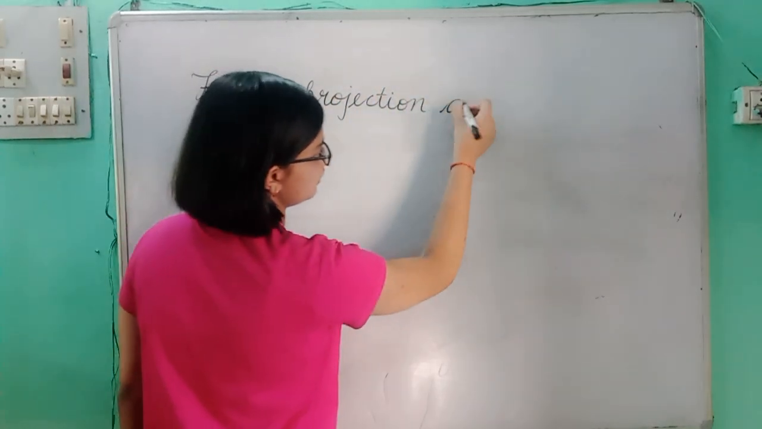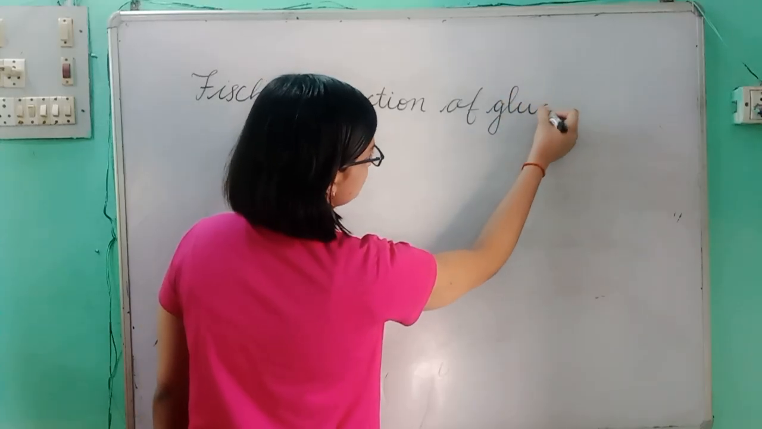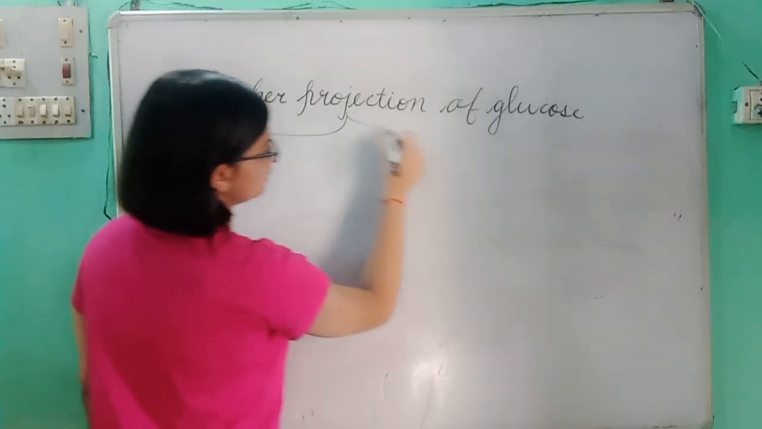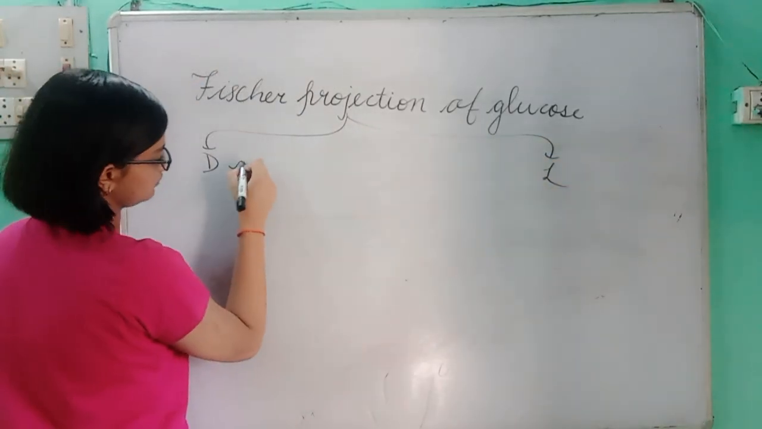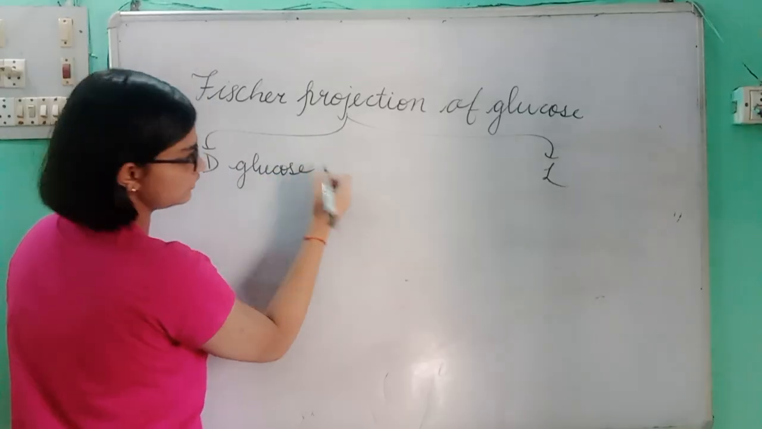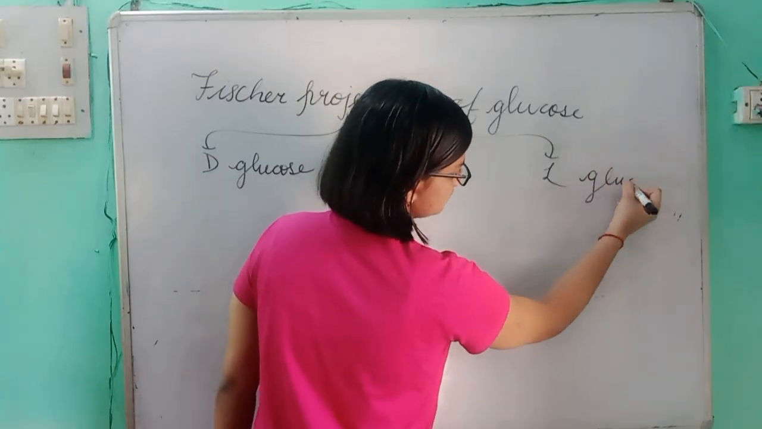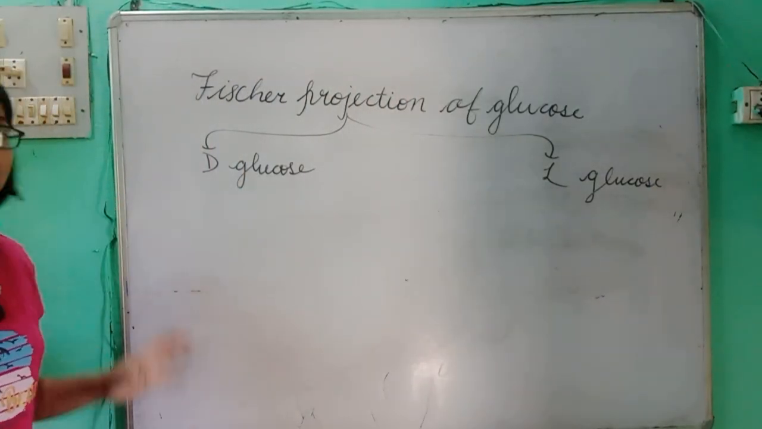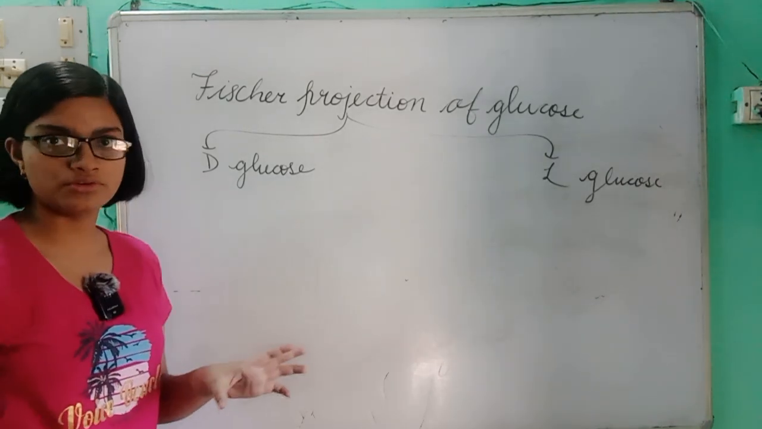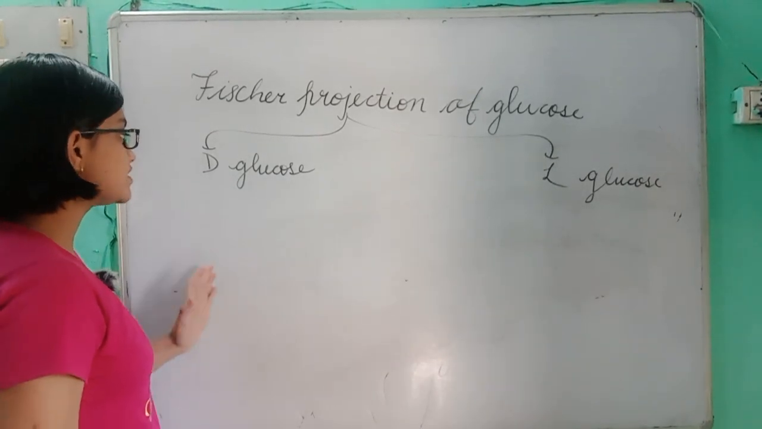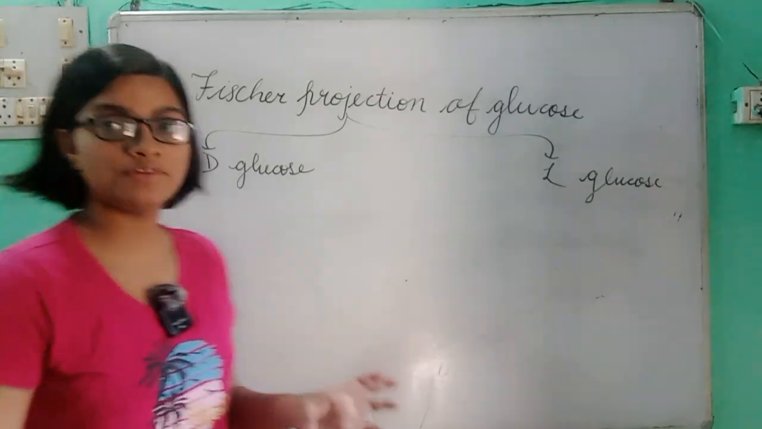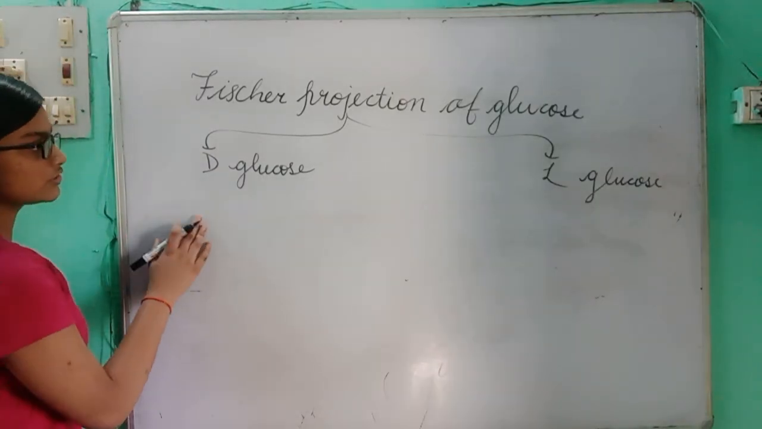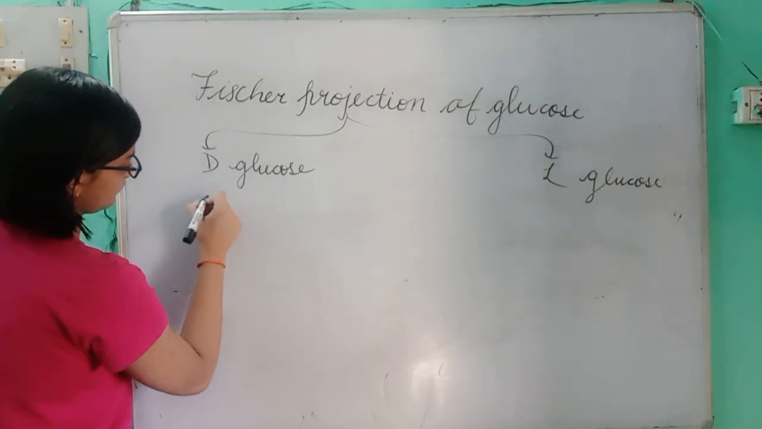Now, let us move on to Fischer projection of glucose. It is of two types, D and L. D-glucose and L-glucose. This is nothing, just the position of OH group at the fifth carbon in the structure of glucose. If on the fifth carbon OH is on the right side, it is D-glucose. If on the fifth carbon OH is on the left side, that is L-glucose. So let us draw the structure of D-glucose as well as L-glucose.